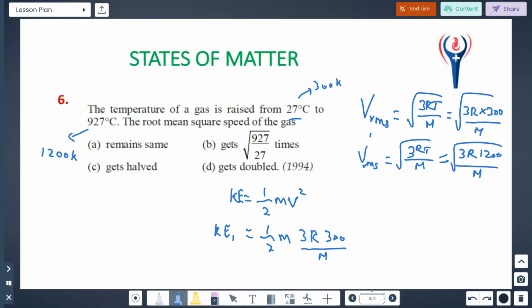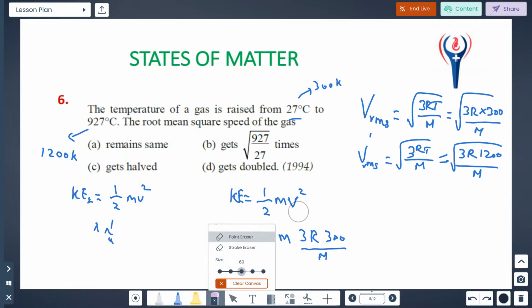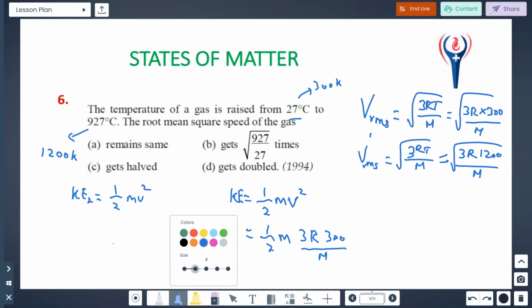Suppose we substitute for kinetic energy 2. Kinetic energy 2 is of the same formula, 1 by 2 m, and instead of v you substitute this value.